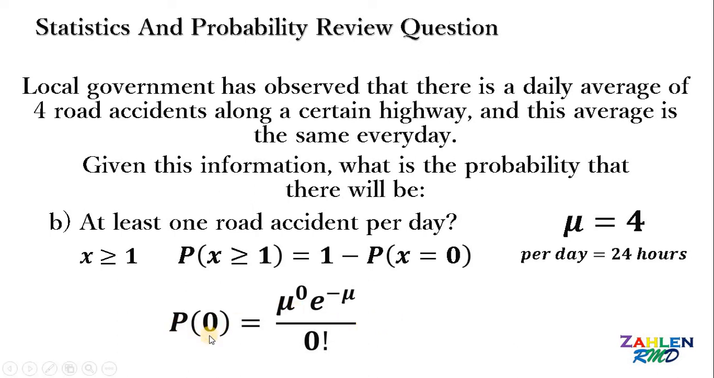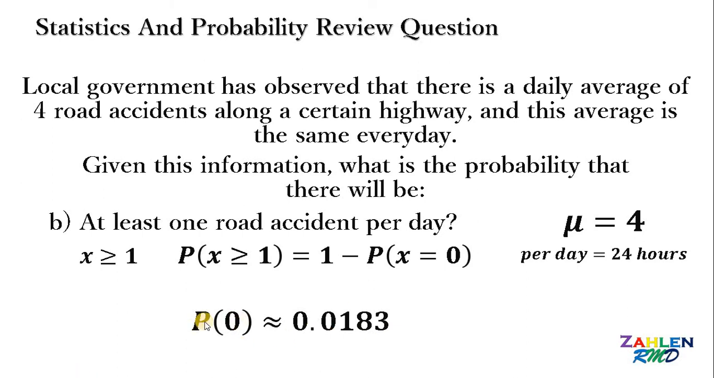So we have P of 0 must be equal to mu raised to 0 times e raised to negative mu all over 0 factorial. And mu, we know this is equal to 4. So let's replace mu with 4. Now, using our calculator or online calculators, we get an approximate value of 0.0183. Therefore, this is the probability of no road accident per day.